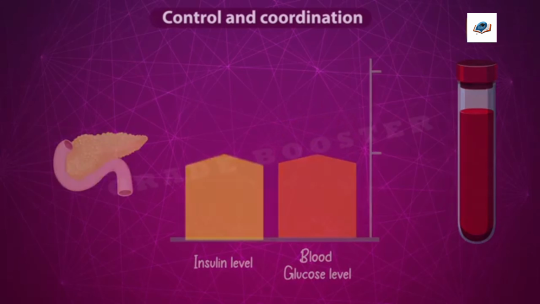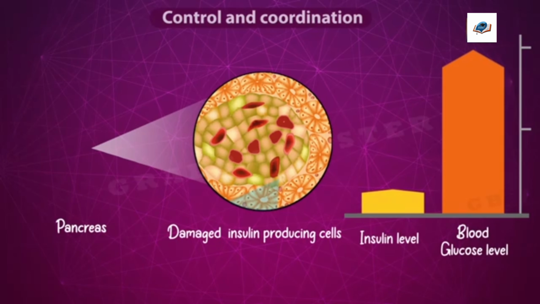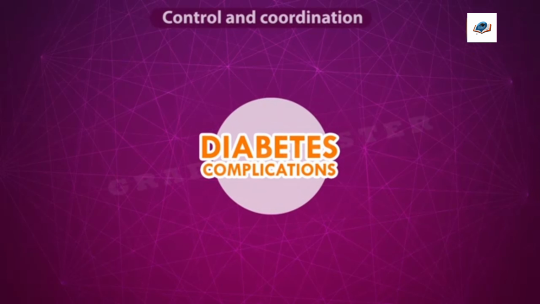But in some people, due to the malfunctioning of insulin producing cells of the pancreas, less insulin is produced, which leads to a high level of blood sugar. Such a condition is called diabetes. High levels of blood sugar cause harmful effects on our body. Diabetic people